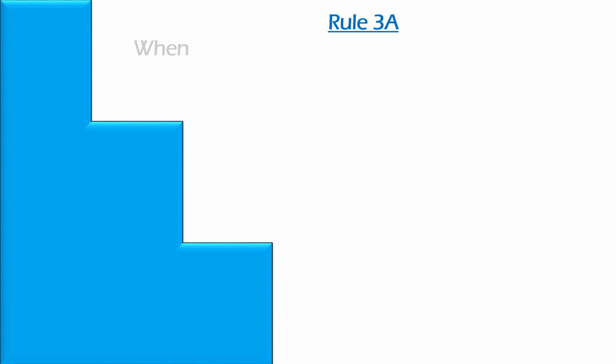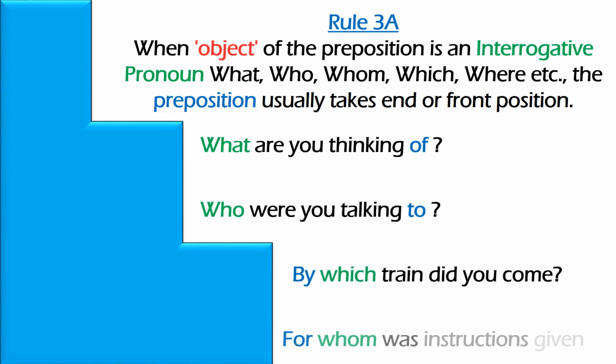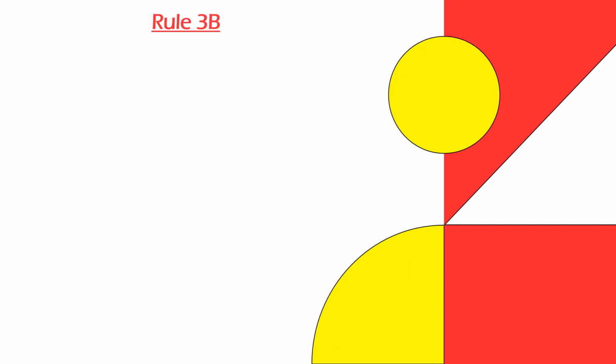What are you thinking of? Who were you talking to? By which train did you come? For whom were instructions given? In these sentences, when the object of the preposition is an interrogative pronoun, children, what, who, whom, which, where, etc., the preposition usually takes the end or the front position. In the first two sentences, it is taking the end position, that is of and to. And in the third and the fourth sentence, children, it is placed in the front position, that is by and for. When the object of a preposition is the relative pronoun that, the preposition takes the end position.